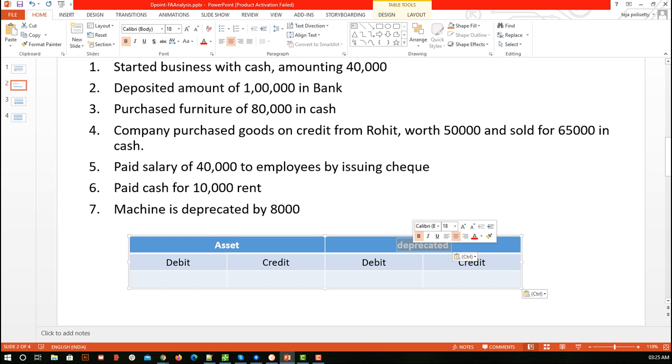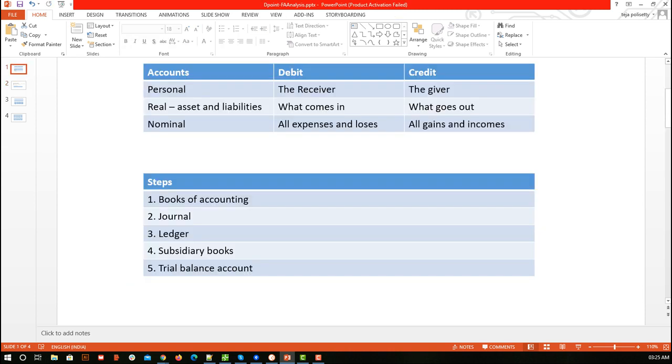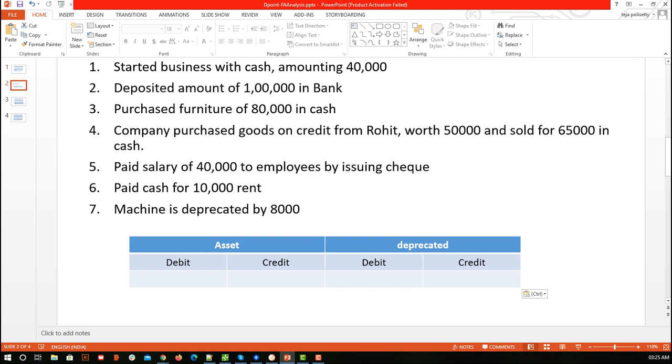So here depreciation is nothing but a liability, and in the liability, which is a real account, the money is going out, so we say we credit it. So here 8000 is credited, and the debit is the 8000 that we are currently holding in the asset account. I hope that is clear.